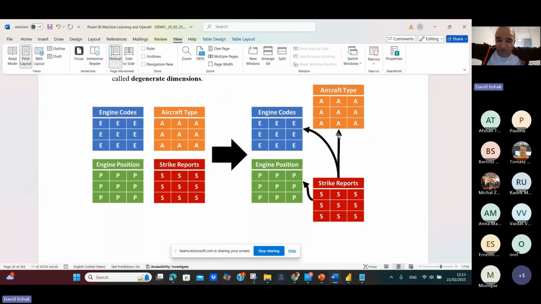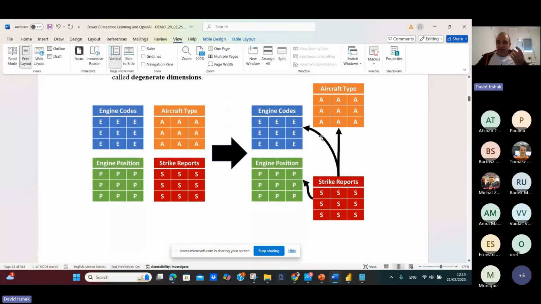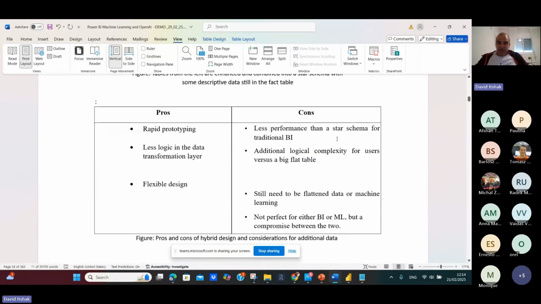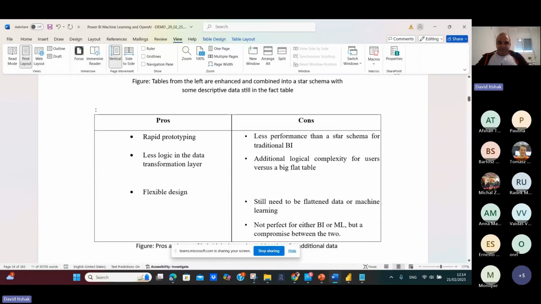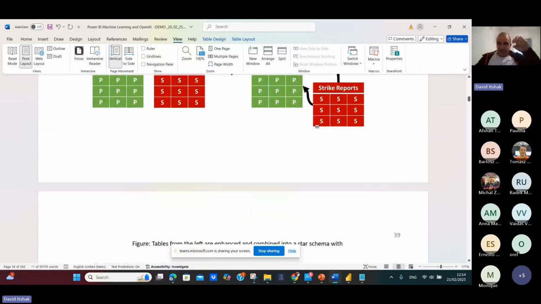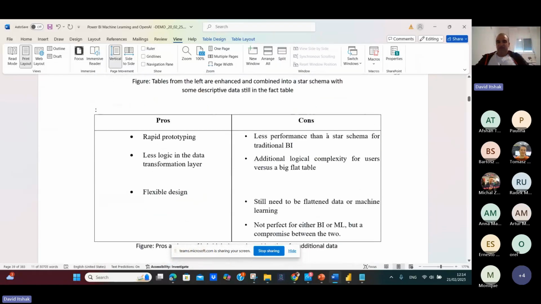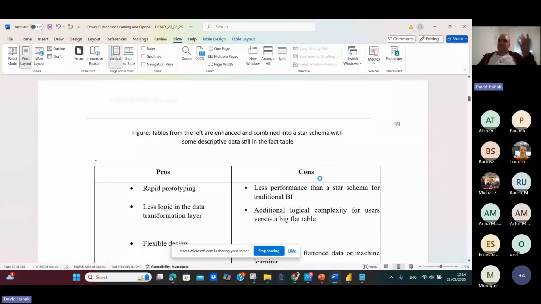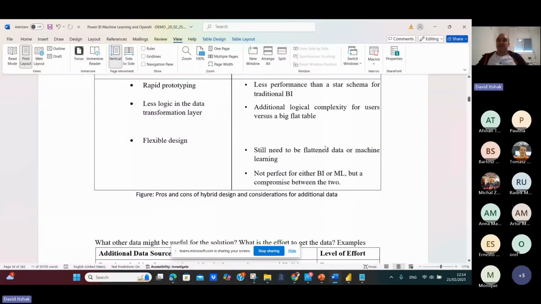But we forgot the date table. So we have to look for something to be the dimension of the date table. What's the cons? Of course, it's less performant than star schema. You have additional logic in hybrid design, and you still need to flatten data, but it's not perfect for either ML or BI. It's a combination between ML and star schema.